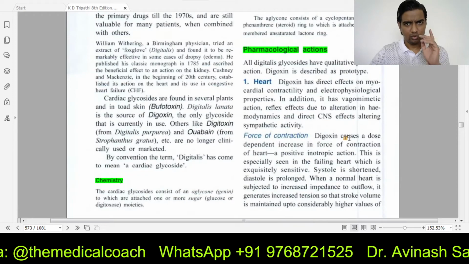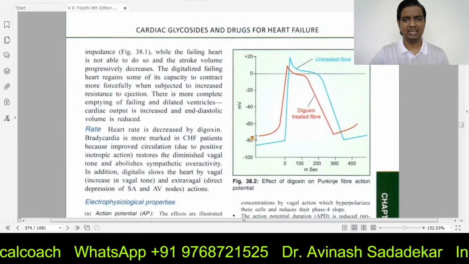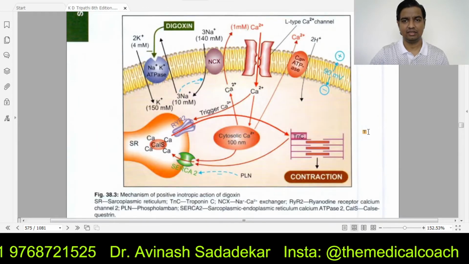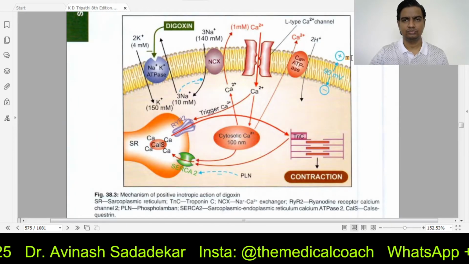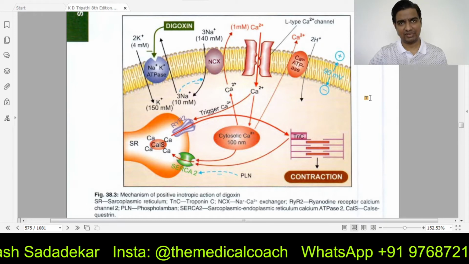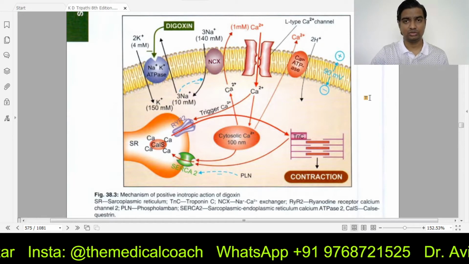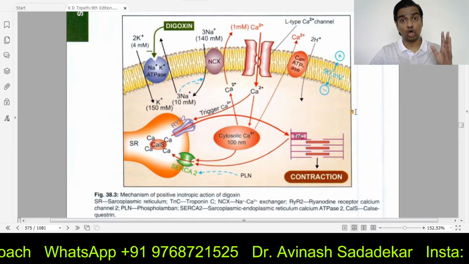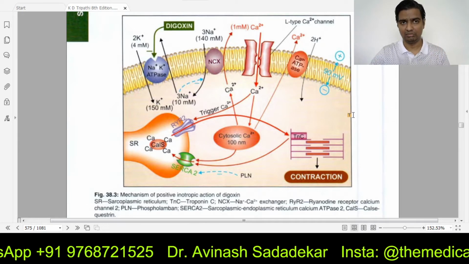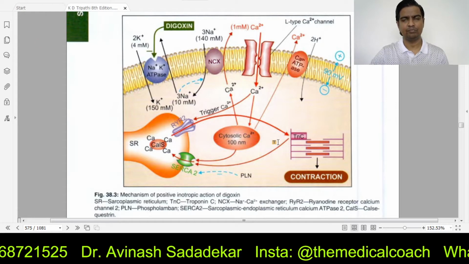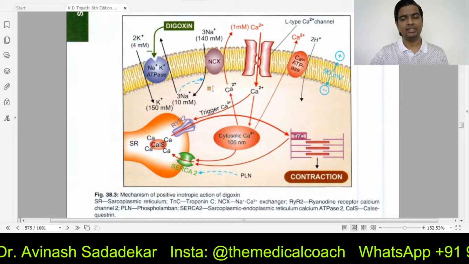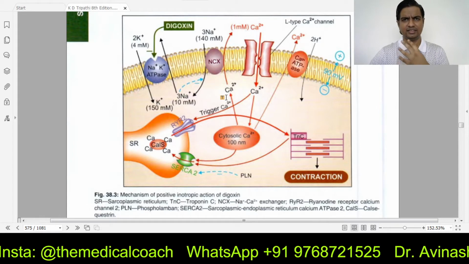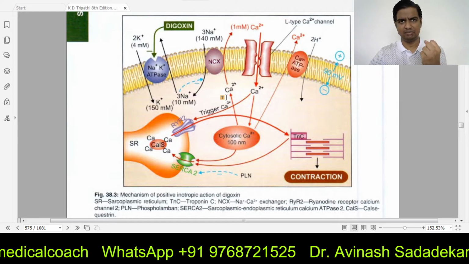Now, to understand pharmacological action, let me help you out with this picture. Once you understand this picture, the mechanism of action will become easier. Also, pharmacological effects will also become clear. This is what normally happens. Okay, normal. This is what is going to happen. Step number one is there is going to be cardiac impulse. In your heart, there is SA node, AV node, bundle of His, bundle branches, and Purkinje fibers.